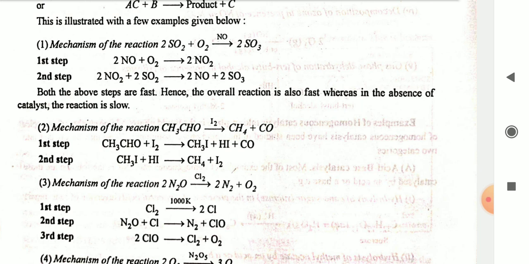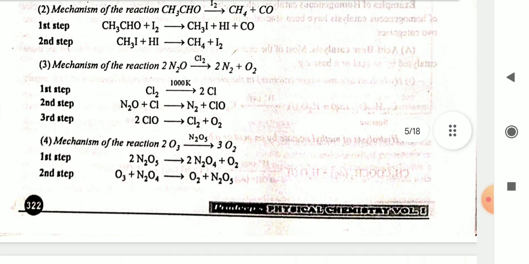CH3CHO in the presence of iodine gives CH4 plus CO. First step, CH3CHO plus I2 gives CH3I plus HI plus CO. Second step, CH3I plus HI gives CH4 plus I2. Mechanism of the reaction 2N2O in the presence of chlorine gives 2N2 plus O2. First step, chlorine gives 2Cl, N2O plus Cl gives N2 plus ClO, 2ClO gives Cl2 plus O2.